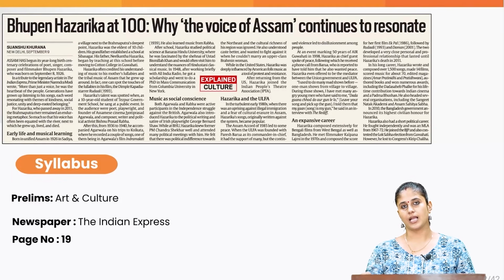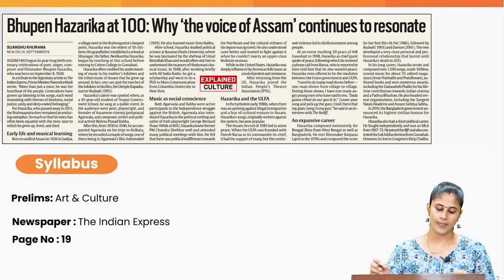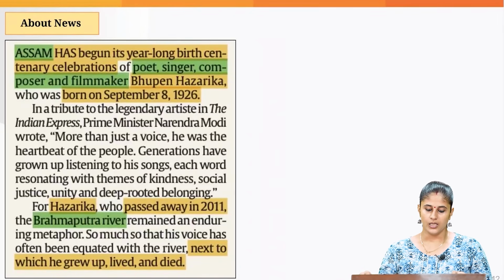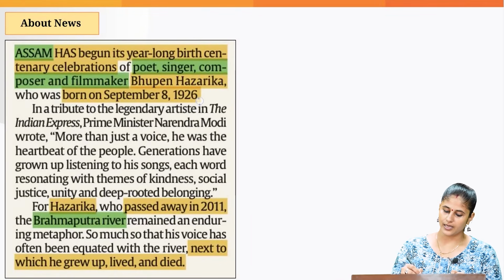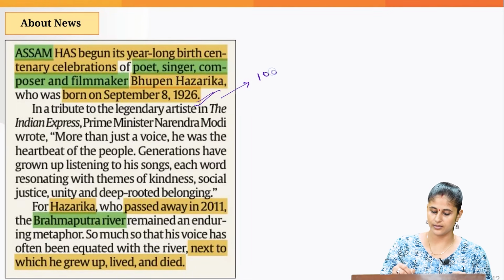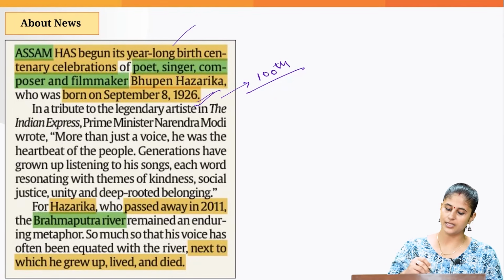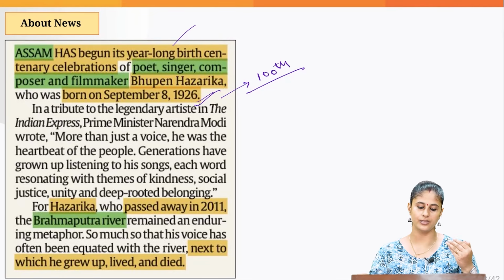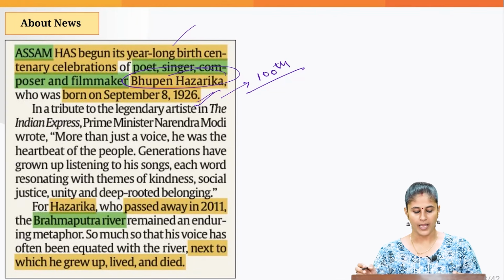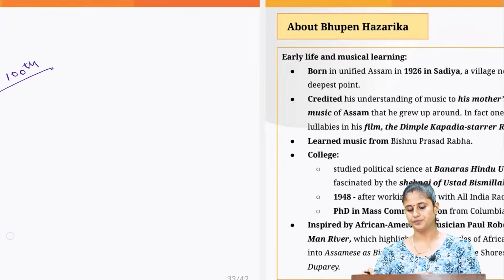Now, recently, Assam is celebrating the 100th birth anniversary of Bhupen Hazarika. This topic you can associate with the art and culture section. Bhupen Hazarika was born in 1926, so currently it is his 100th birth anniversary, and that is the reason Assam has begun a year-long birth centenary celebration in his memory. He actually passed away in 2011, near the Brahmaputra river.